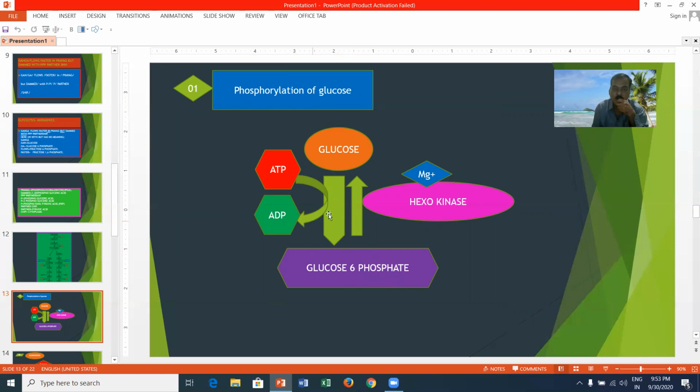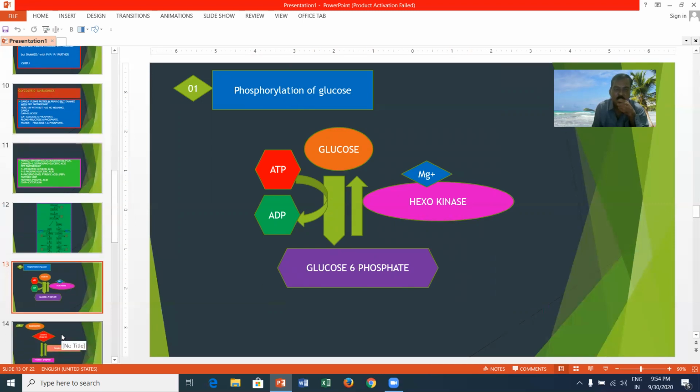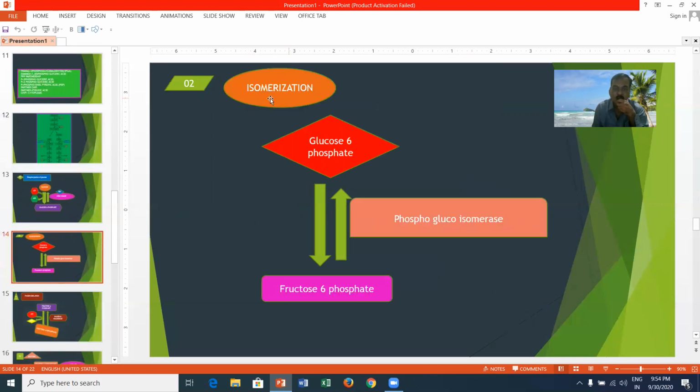ATP gives rise to ADP and inorganic phosphate. This inorganic phosphate is combined with glucose to form glucose 6-phosphate in the presence of the enzyme hexokinase and magnesium activators. Here you can see one more reaction, isomerization. This is an internal arrangement, in which glucose 6-phosphate is converted into fructose 6-phosphate by the enzyme phosphoglucoisomerase.